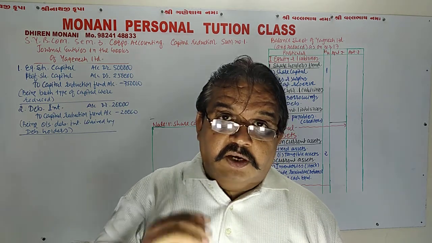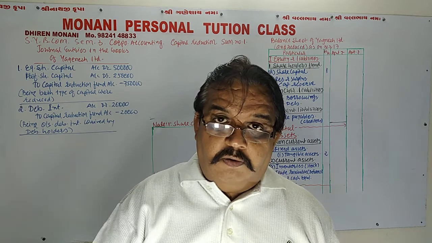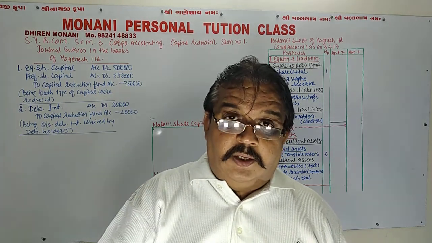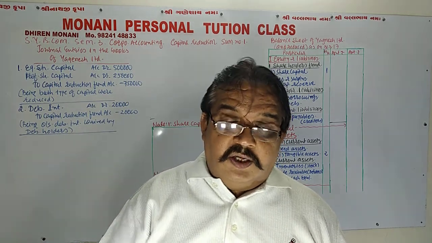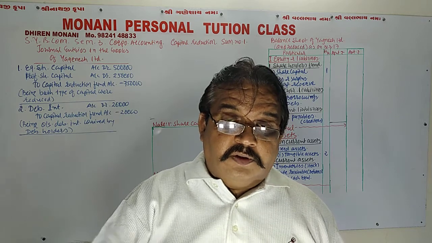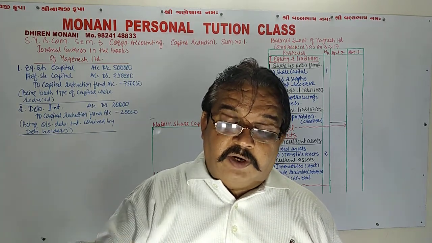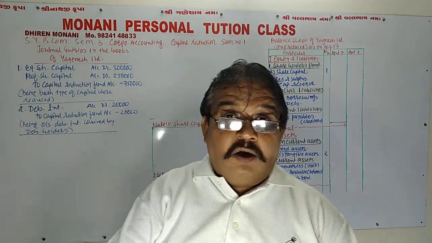That means the dividend was already declared but not paid. And now the amount of rupees 80,000 is settled by giving 25,000 in cash. That means the difference amount is the benefit of the company, because the liability of rupees 80,000 is settled at rupees 25,000. So the difference amount 55,000 is the benefit of the company.